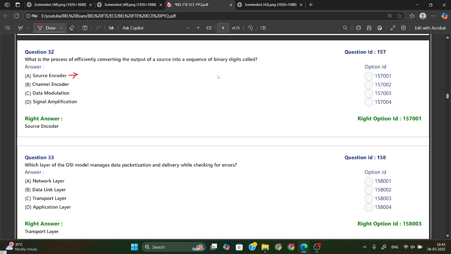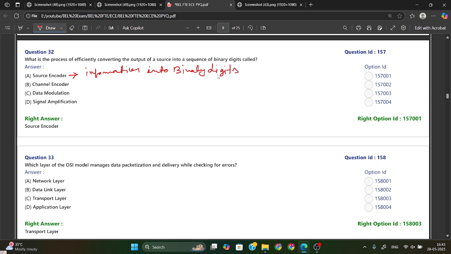Whatever information is there, either text, voice, audio, or video, anything, it will convert into binary representation, or you can say binary digits, source code.